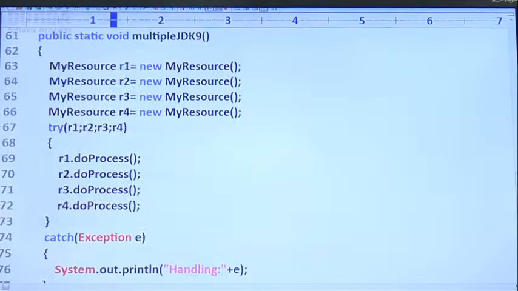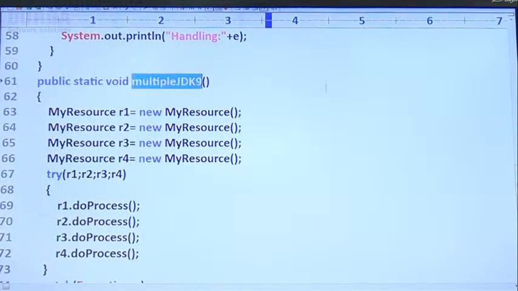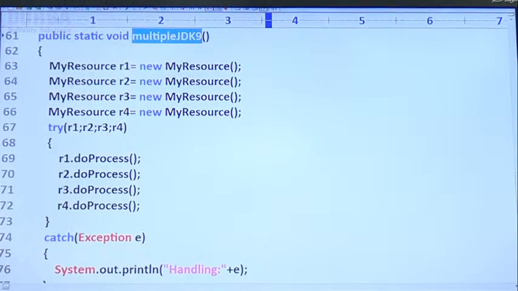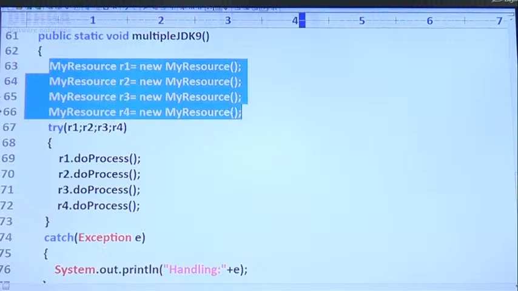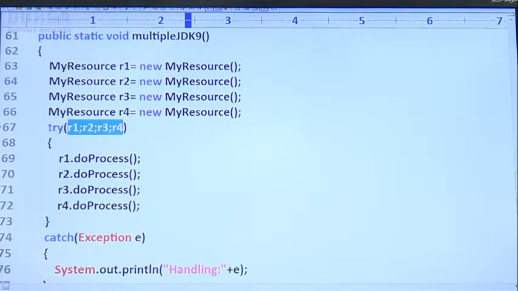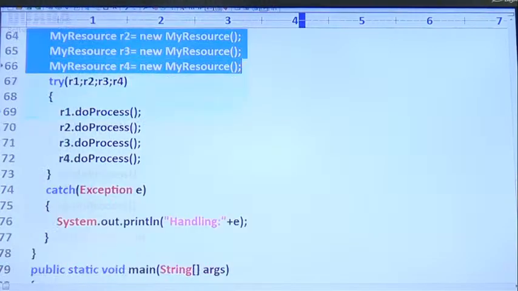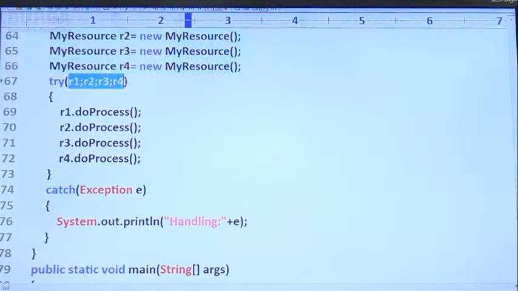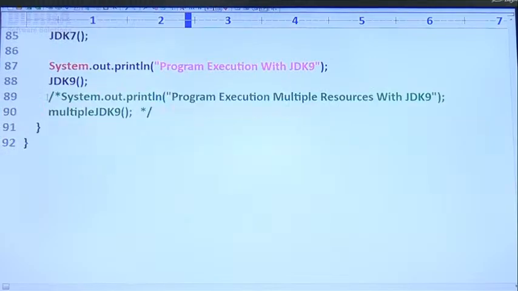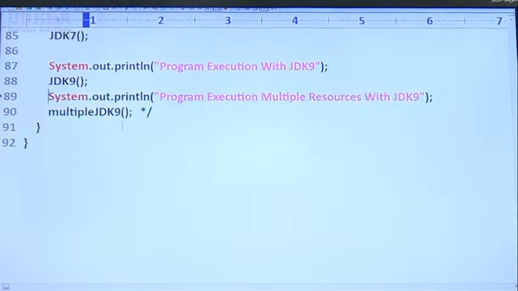Next, the last one, sir. Multiple resources with JDK9. Sir, how many resources am I taking? 4 resources. Sir, I can use them directly and call process. Am I required to close these resources? No. Automatically these resources will be closed, sir. Okay. Now, let me remove this part also.